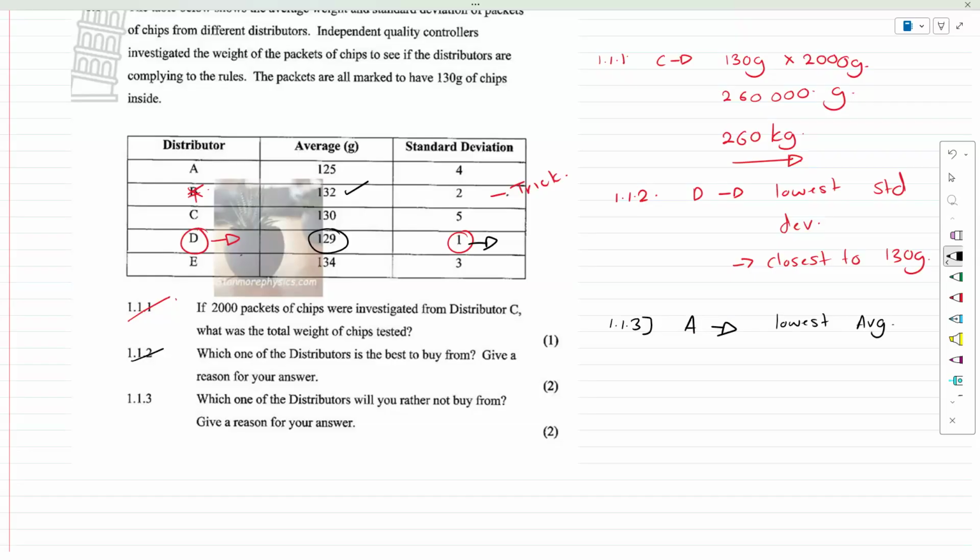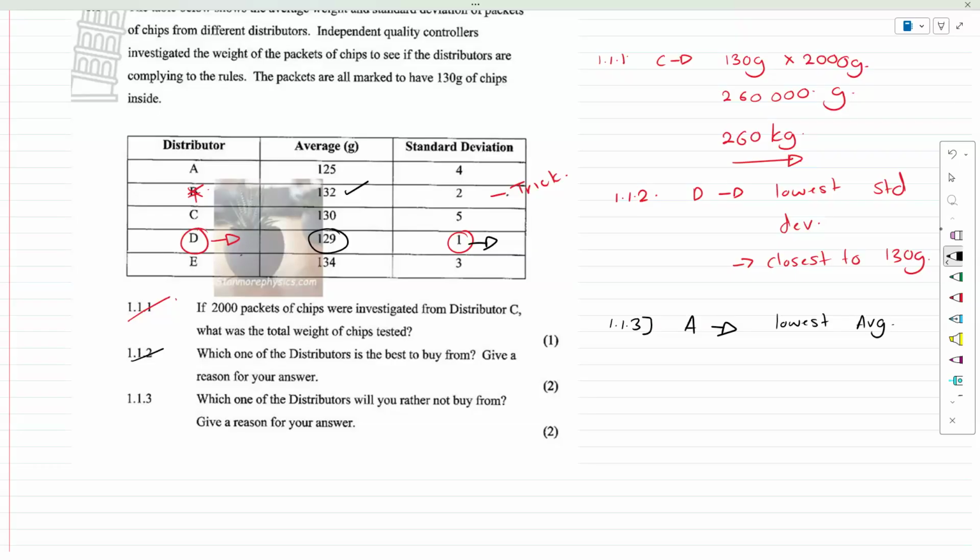But they also have a very high standard deviation. And a high standard deviation means that they're very far away from the average. So they could be way above the average or way below the average. But the truth is, they're very far from 130. They're 5 grams short of 130. So I would stay away from there.